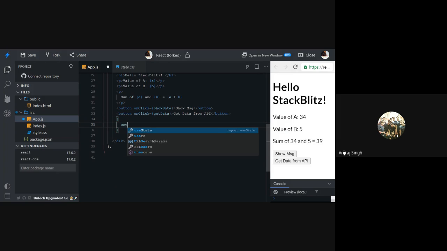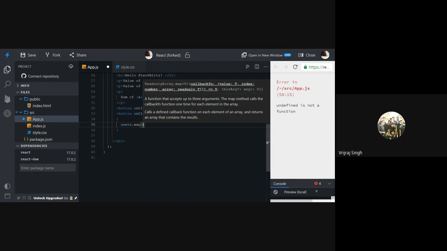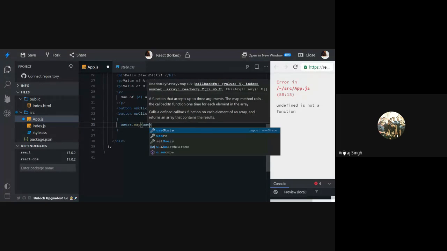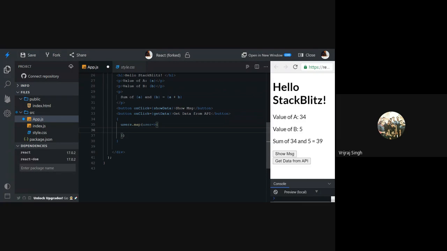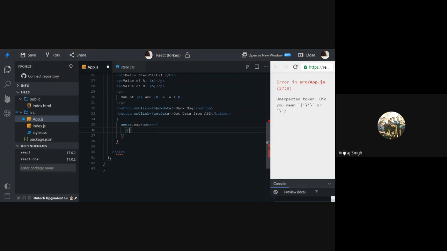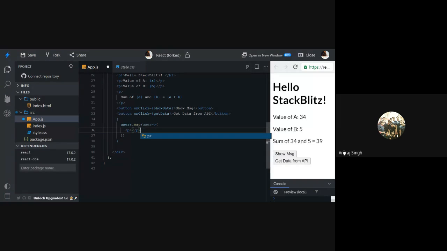So here we have users, which is a JavaScript object. What we can do here, we can apply, let's say, for, or you can use forEach, or maybe you can use map. It's totally up to you. So here we can use a higher order function named users.map, and then this will give you one by one user. Then we can use the p tag. Inside the p tag, this is a single JavaScript object, and here we can print the data.